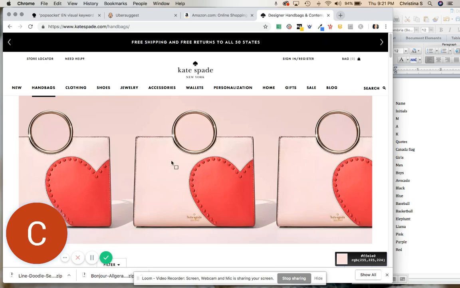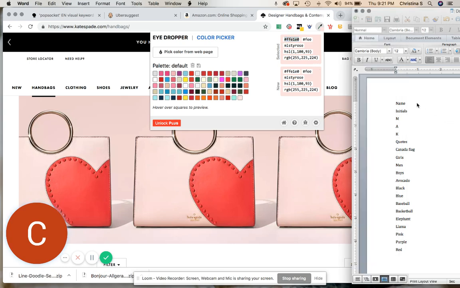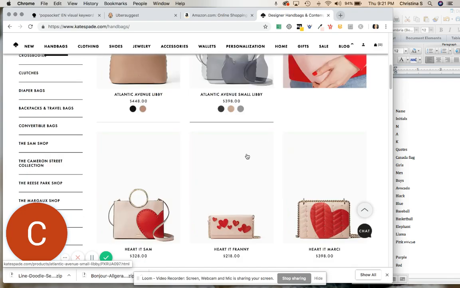So if I wanted to match this pink color, I would just click on that, and it's going to give me a color code that I can then use. So I'm going to put that next to the word pink. And then I can copy that when I go to create my background for my pop socket.